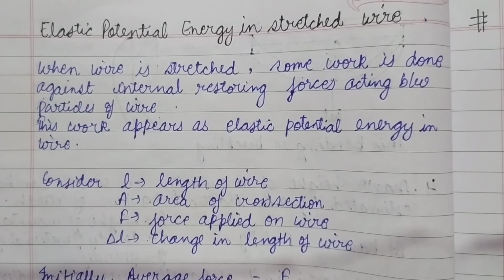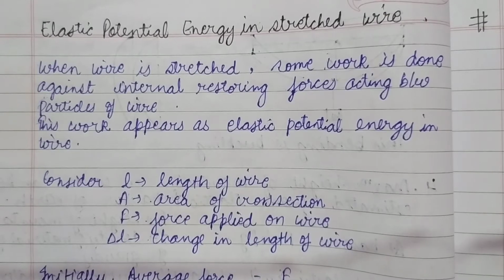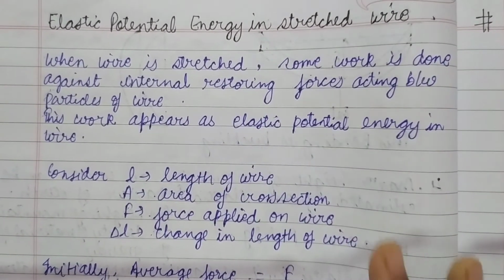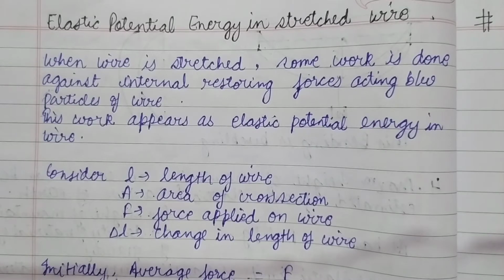When there is some change or distortion in the configuration of any substance, then the energy which is accumulated, the energy which is stored in the substance, is known as potential energy.